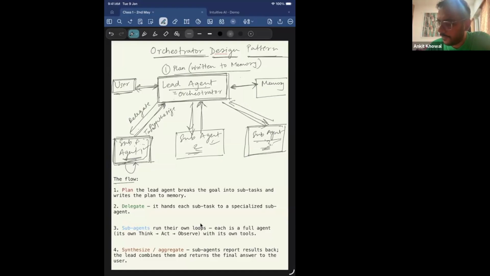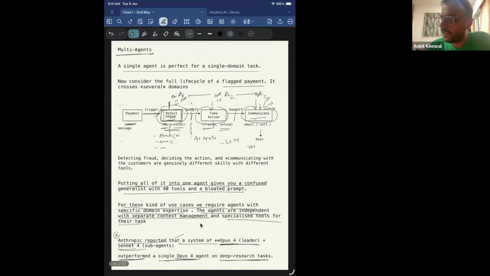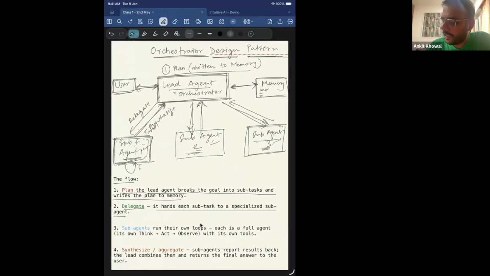The user query comes in. Now the lead agent plans. The lead agent breaks the goal into subtasks and writes the plan to memory. So the user query came in, the lead agent created a plan and wrote down the tasks to some memory. Memory could be anything, let's say a database or Redis, anything, right? Then it delegates. It hands each subtask to a specialized sub agent, right? So the lead agent knows that I have some sub agents which have different capabilities. If I go back to our example, fraud detection was one capability, then another was taking action, and the other one was, let's say, communication, right?